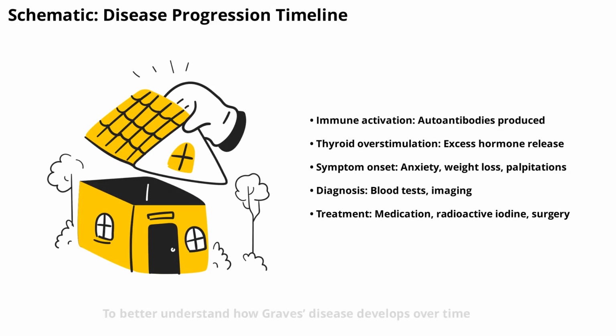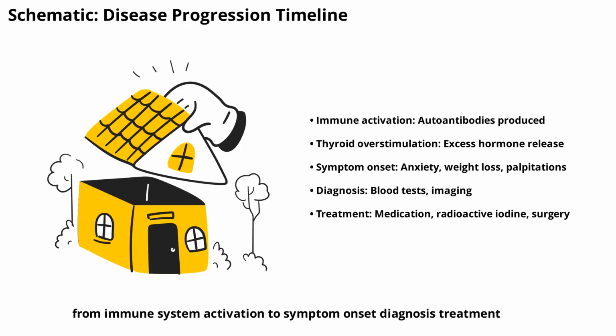To better understand how Graves' disease develops over time, let's look at a schematic timeline. This will illustrate the typical sequence of events from immune system activation to symptom onset, diagnosis, treatment, and possible long-term outcomes. Visualizing the progression helps clarify the stages and key decision points in managing the disease.